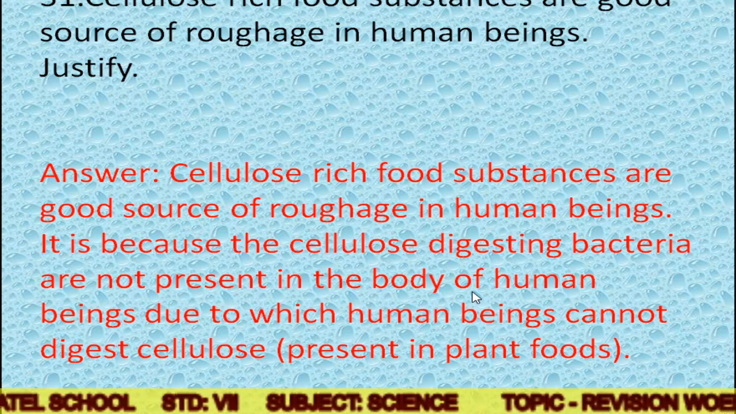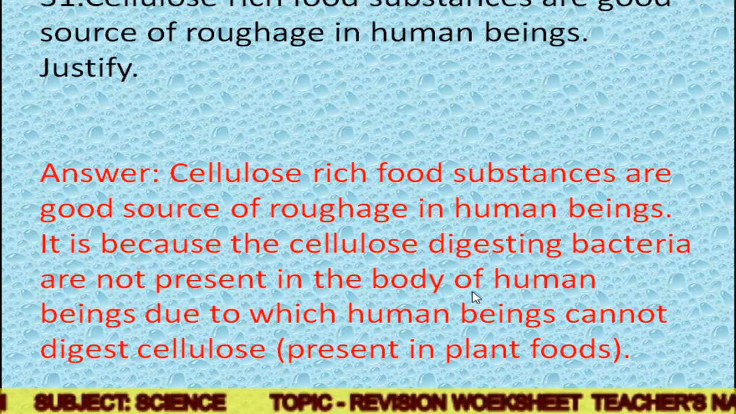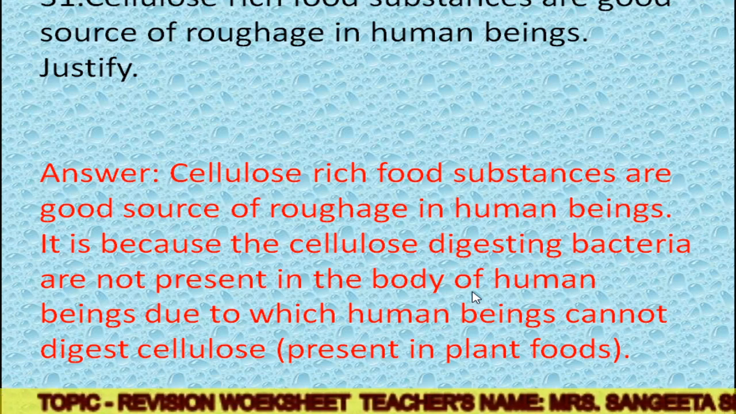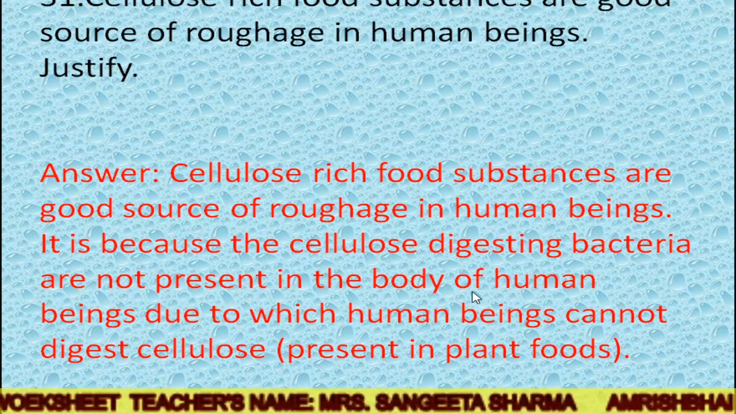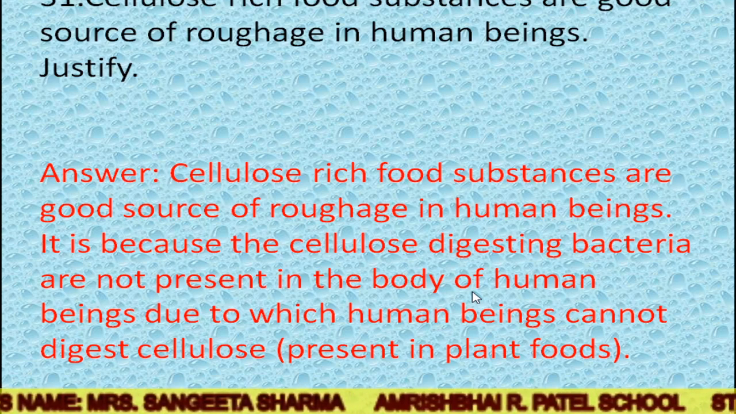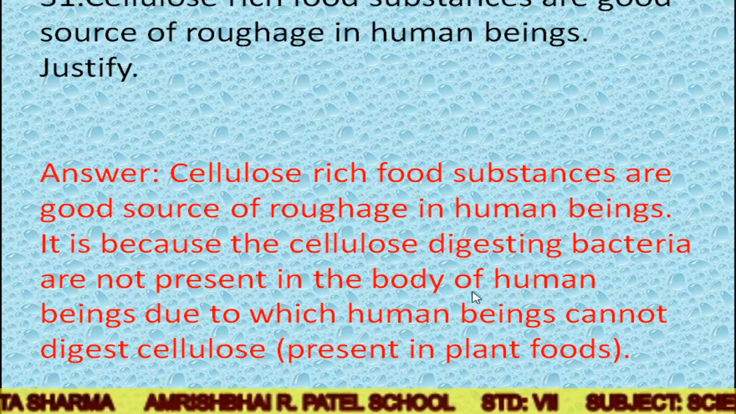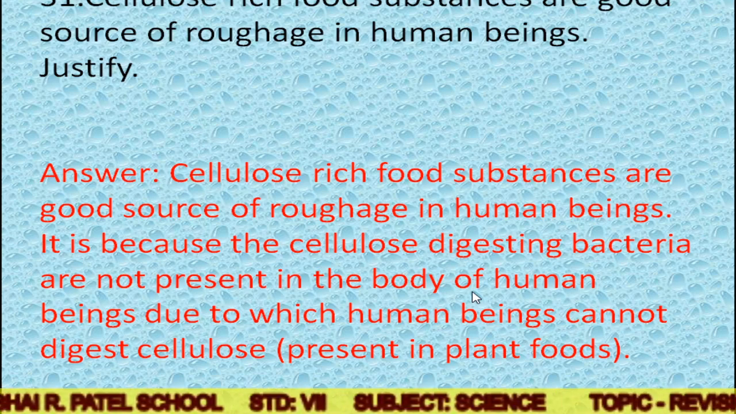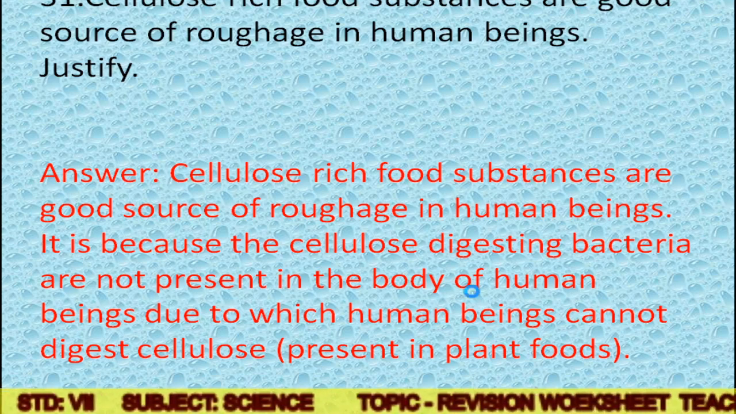You will write cellulose-rich food substances are good source of roughage in human beings because the cellulose digesting bacteria are not present in the body of human beings. Means the cellulose digesting bacteria are not present in our body. So human beings cannot digest cellulose present in plant foods. Clear? So cellulose-rich food substances are good source of roughage in human beings.